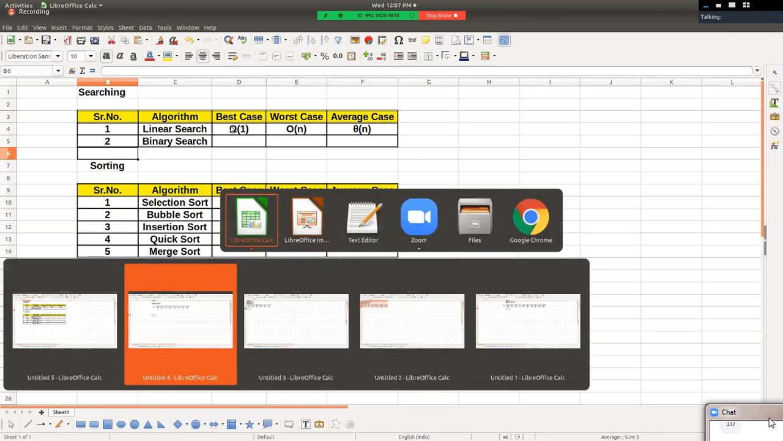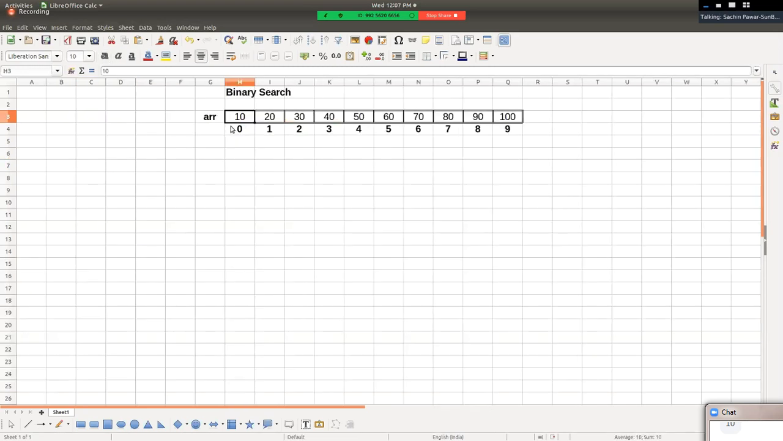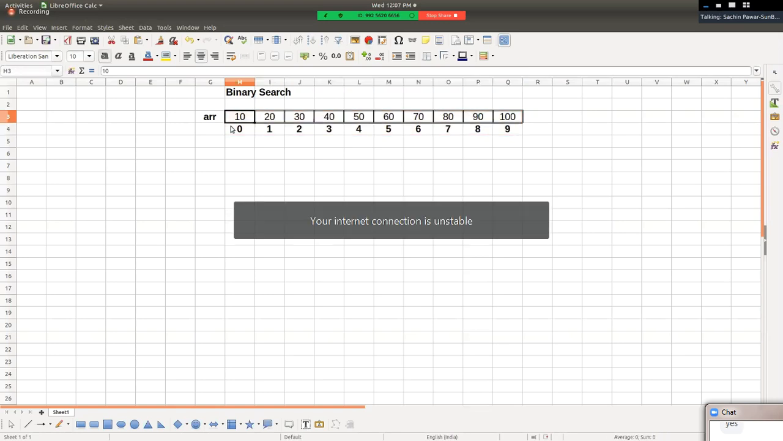Please reply me, what is size of an array? Yes, very good. Now the array elements must be present in a sorted manner. So are these array elements sorted? Yes, sorted hai, right? In an ascending order, right?